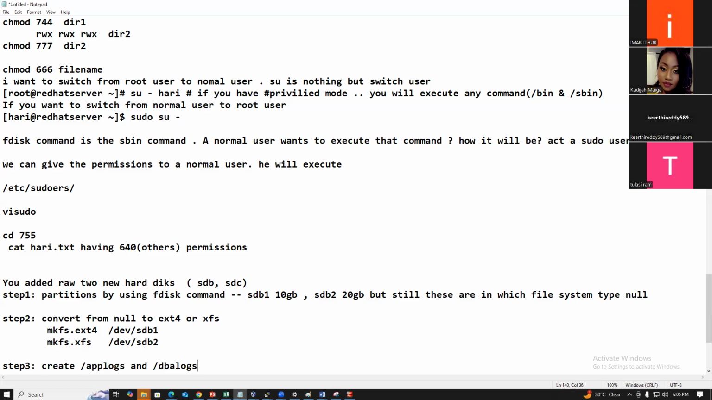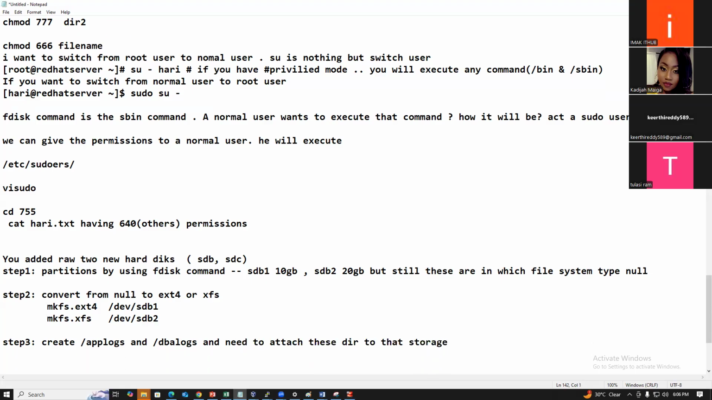For example only, guys. We need to attach these directories to that space, the space or storage. You created two directories, right? I want to attach, meaning mounting, right?